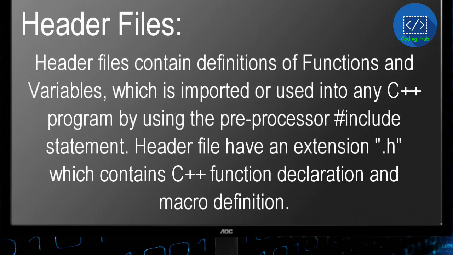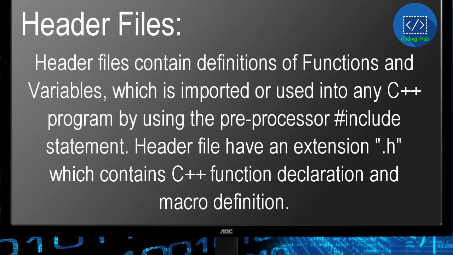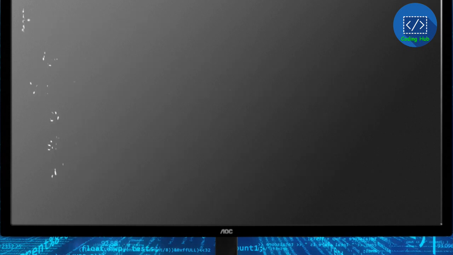Header files. Header files contain definitions of functions and variables, which is imported or used into any C++ program by using the preprocessor hash include statement. Header file have an extension .h which contains C++ function declaration and macro definition.